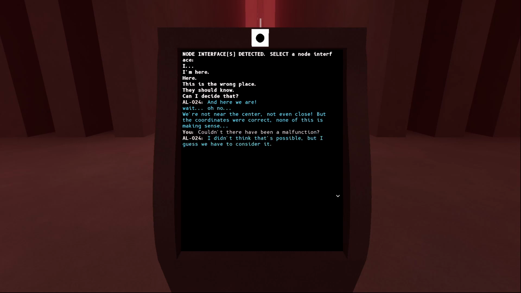Couldn't there have been a malfunction? I didn't think that's possible, but I guess we have to consider it. In any case, either someone doesn't want us to go to the center, or something is seriously wrong with the library. Either way, I think the center is the place to be.